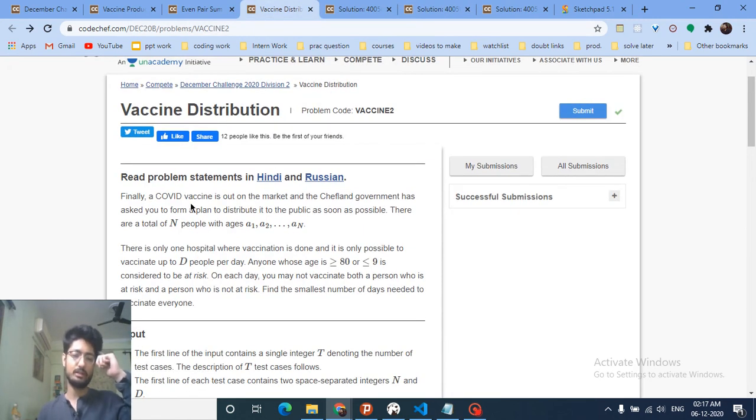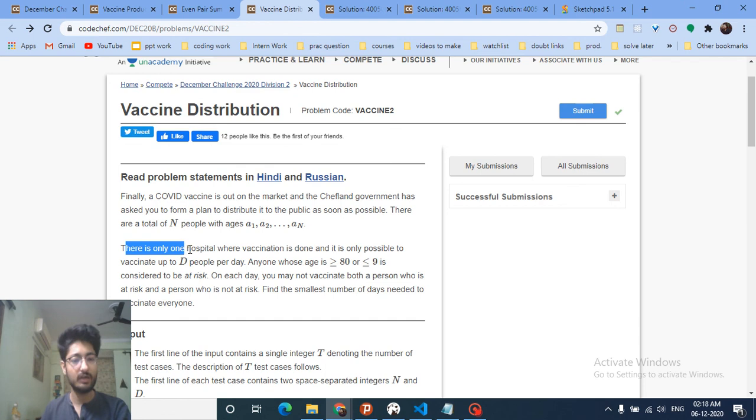You are given that a COVID vaccine is out in the market, and the government has asked to form a plan to distribute it to the public as soon as possible. There are a total of n people with ages A1 till AN. So there are n people, and you have to distribute the vaccines among them.